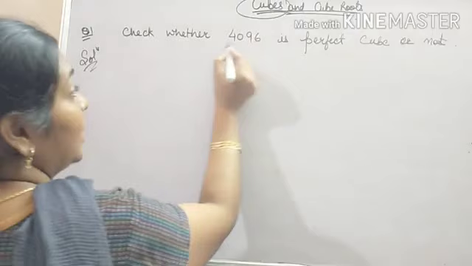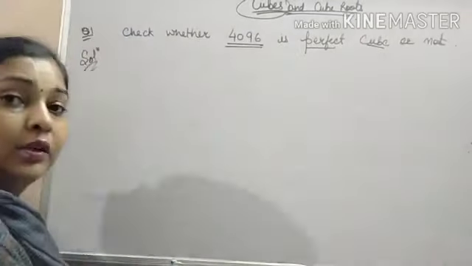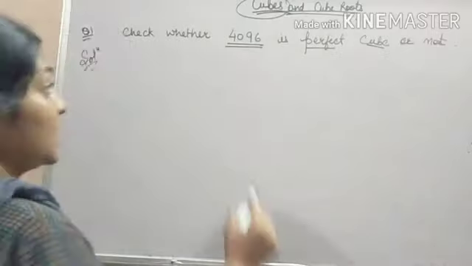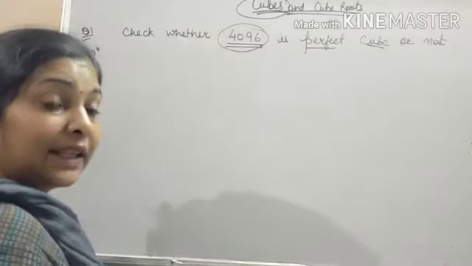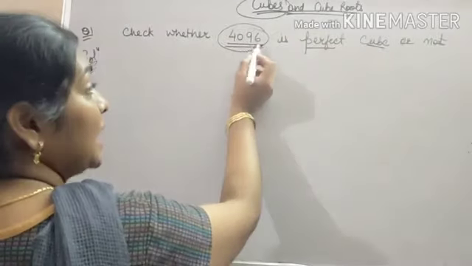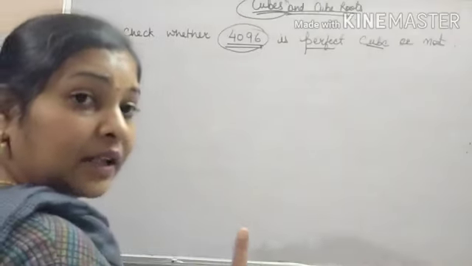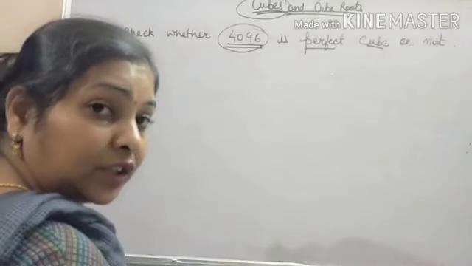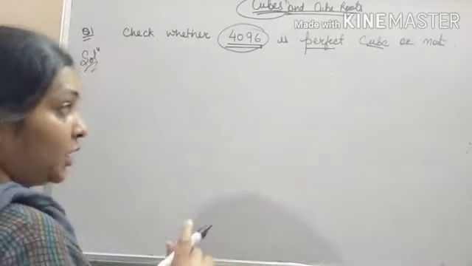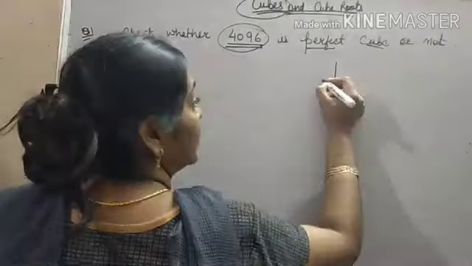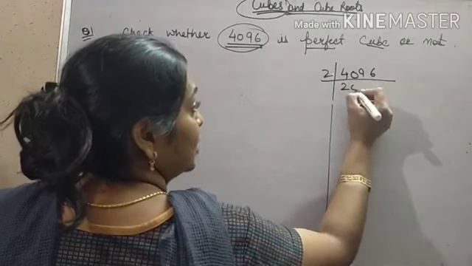The aim is to check whether the given number is a perfect cube or not. What is the way to check whether this number is a perfect cube or not? We will find the prime factors of this number, and if the prime factors exist in groups of 3, then it is a perfect cube, otherwise it is not a perfect cube. So let us check. First of all, do the prime factorization of 4096.